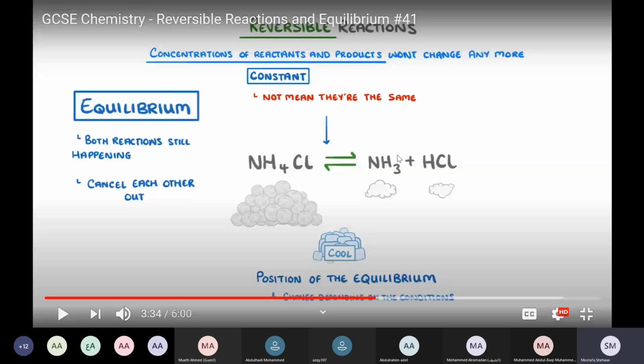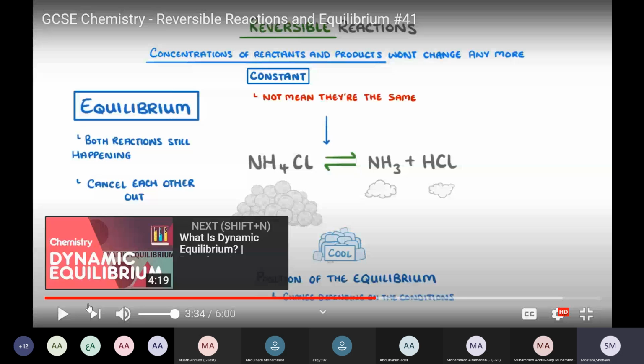So we can manipulate the position of the reaction by changing what? The conditions. And there is a rule for this. It's called Le Chatelier's principle. We will see it right now.